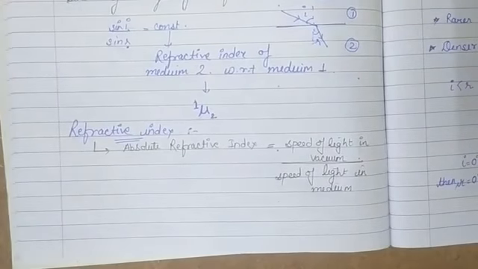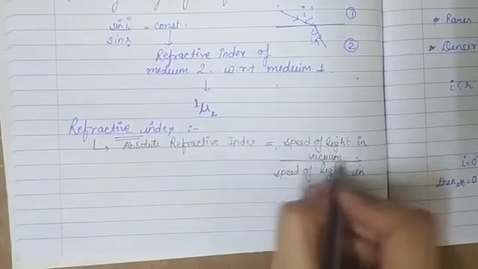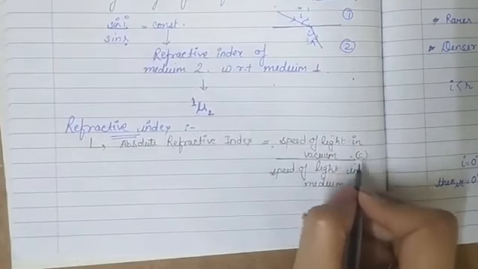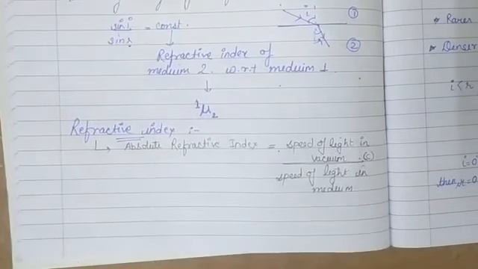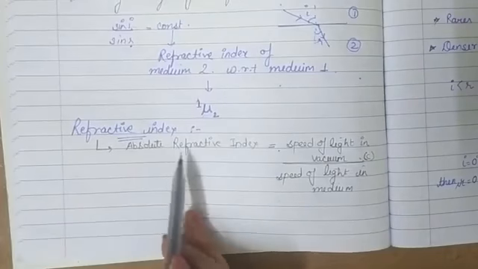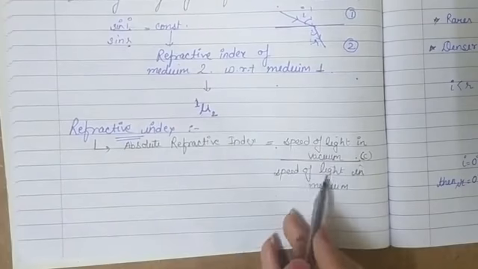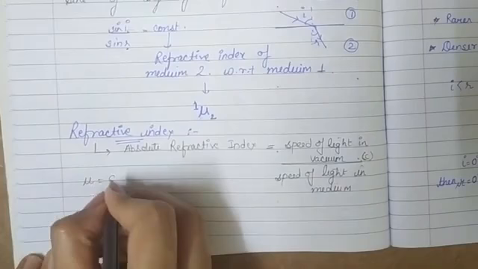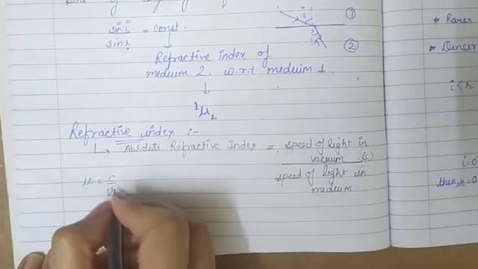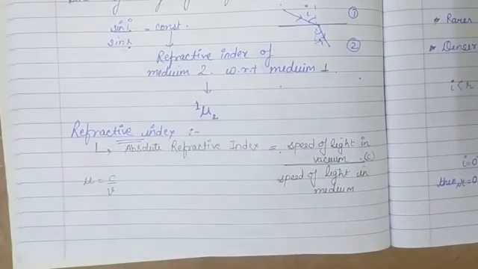So suppose we want to find the absolute refractive index of glass, then it will be c, this value is c, 3 into 10 to the power 8, this is fixed. So it will be c upon the speed of light in glass. If I am talking about water, then the absolute refractive index of water is equal to the speed of light in vacuum upon the speed of light in water, and it is given by mu equals c upon v, where v is the speed of light in the given medium and mu is the refractive index of that medium.